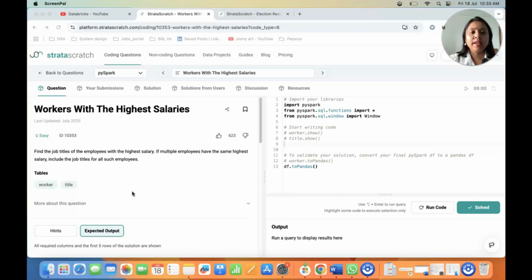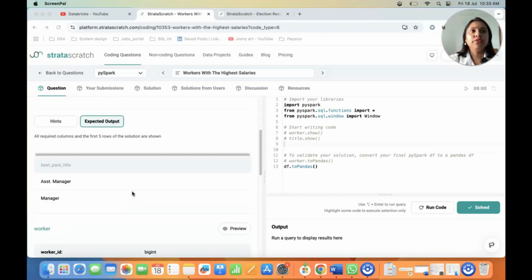For example, we have departments like HR, IT and so on, and there are specific titles like manager, assistant manager, data engineer, data analyst, senior data analyst, senior data engineer, consultant and so on. So you need to find out who is the best paid title, which is actually in demand. This is a real-time scenario which really helps you figure out whether that particular title is the best paid, and you can opt for that career position. So let's go ahead and solve this question of who is the best paid title.